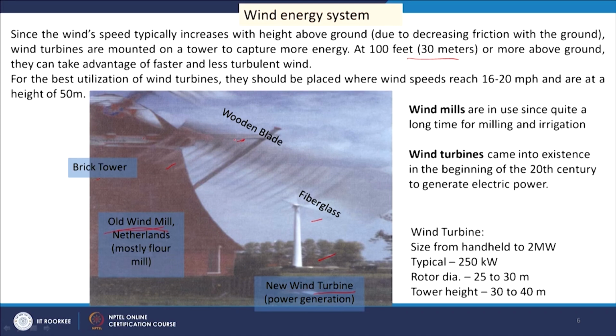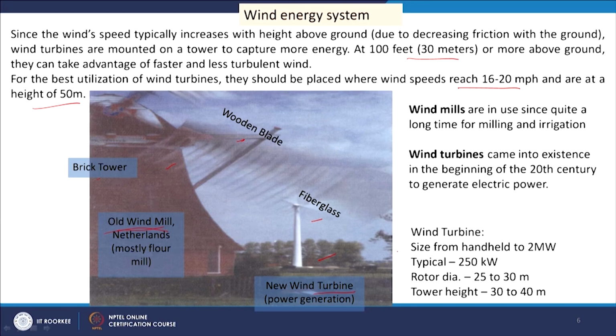This is the basic difference between the windmill and the wind turbine. For optimum efficiency, the wind speed should be 16 to 20 and the height may be 50 meters. These are the typical values which give us the optimum result.